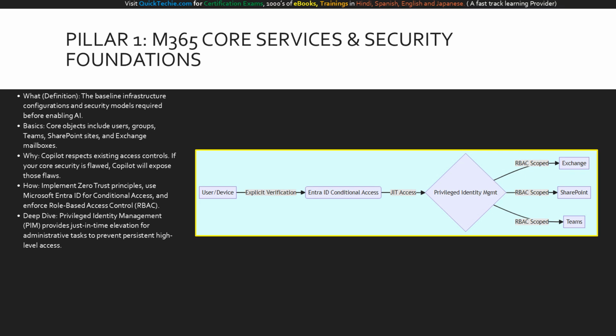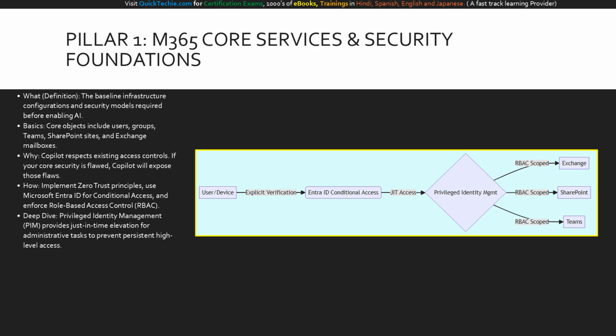Let's dive deep into Pillar 1, core services and security. Before you even turn on Copilot, your house must be in order. The exam heavily tests the Zero Trust security model. Zero Trust assumes that internal networks are not inherently safe. Every access request must be explicitly verified regardless of location. You will need to understand how Microsoft Entra ID manages identities and enforces conditional access policies based on user risk and device health.